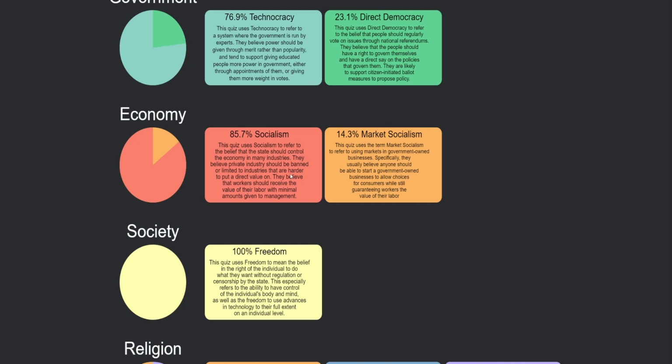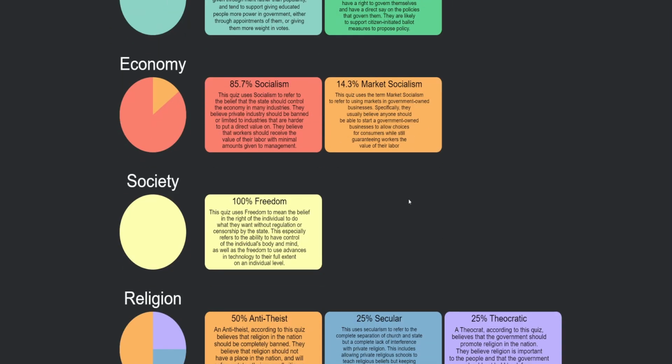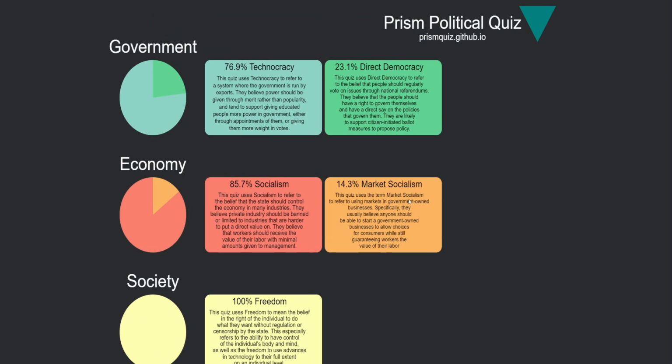I am a socialist, and I think that many industries should be either nationalized or controlled. Private industries should be banned or severely limited, and workers should receive the value of their labor with minimal amounts given to management, and the rest should be controlled under market socialism. Specifically, anyone should be able to start a government-owned business to allow choices for consumers while still guaranteeing workers the value of their labor.